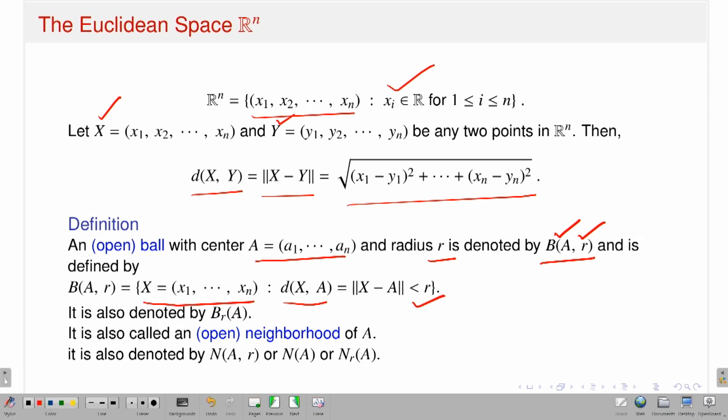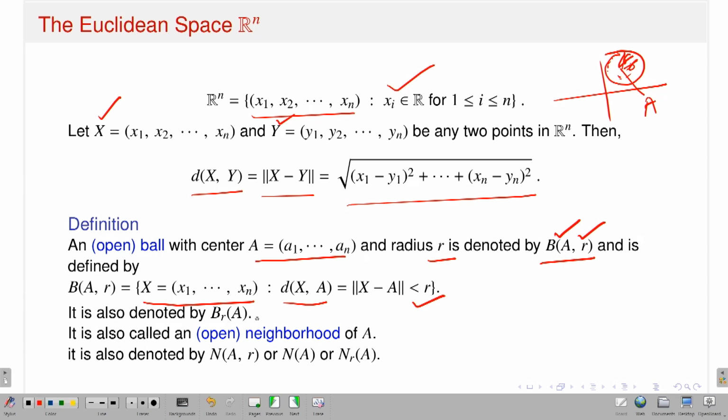If I draw a picture, at least in the case of R2, I have a point A, and I can draw a circle centered at A with radius R. All those points inside the circle form the ball. So this is the definition of an open ball.